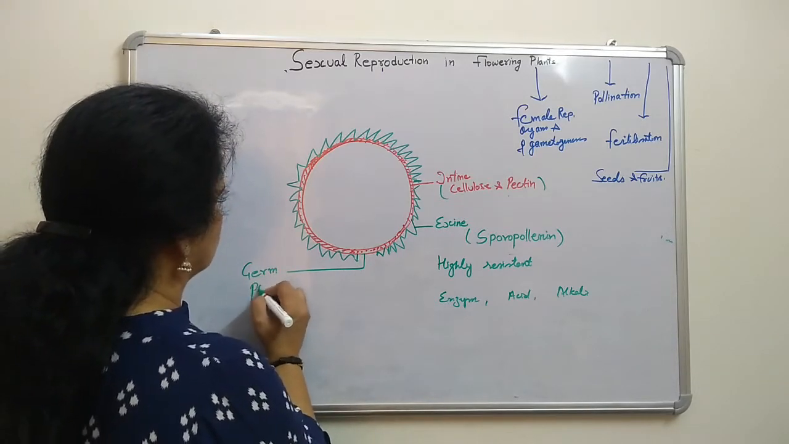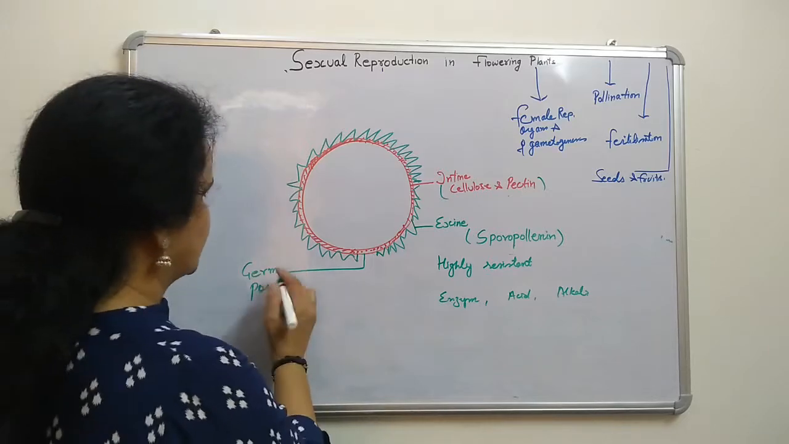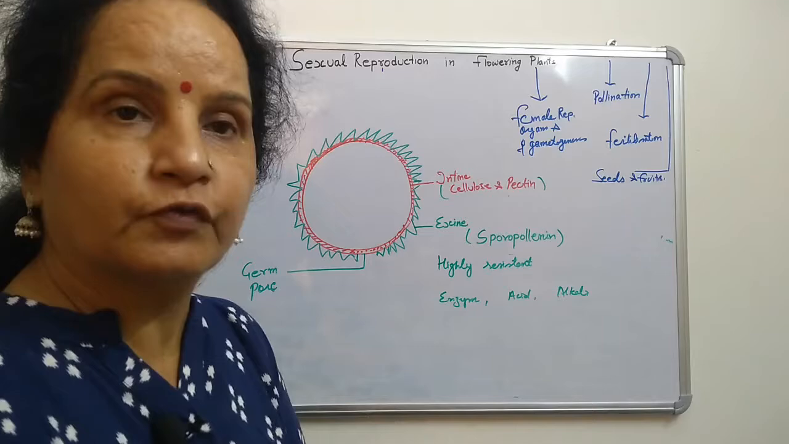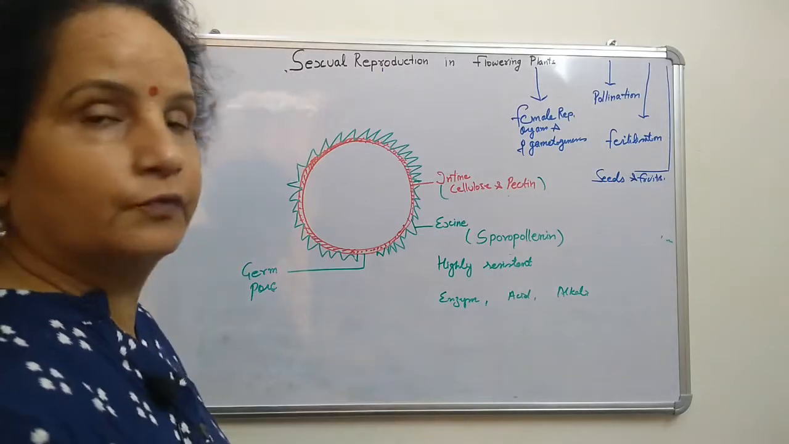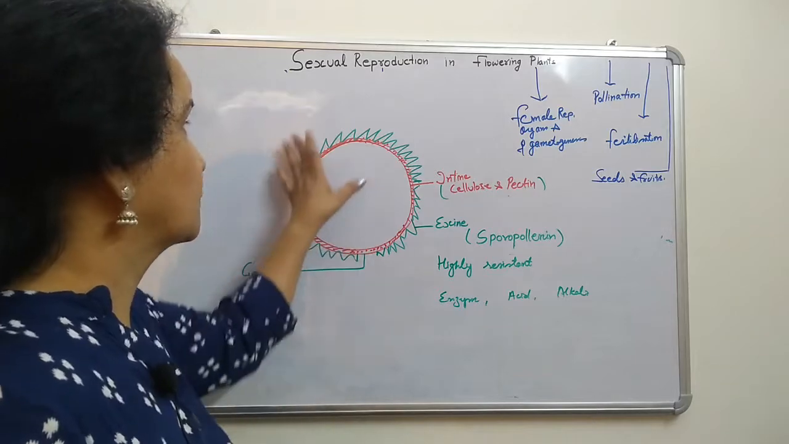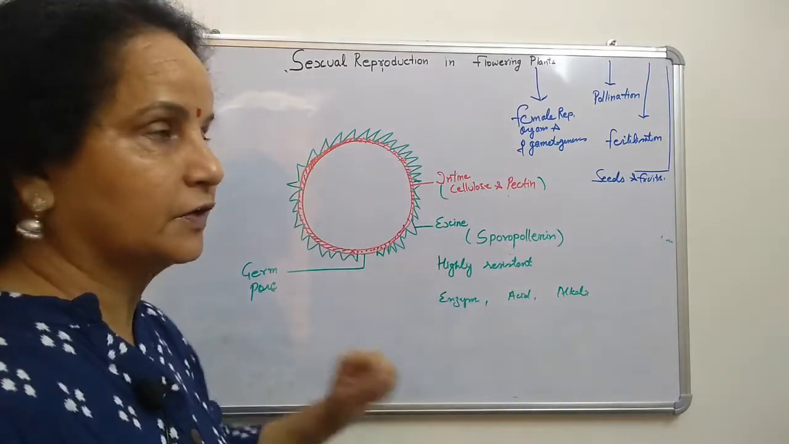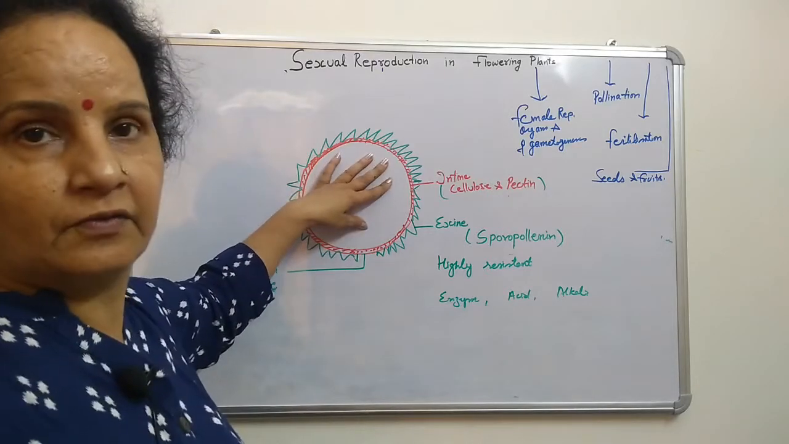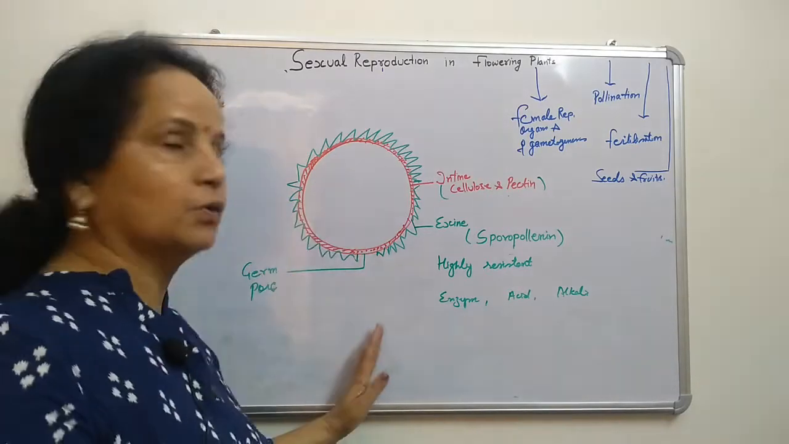What is it called? Germ pore. It means that when the male gamete has to come for fertilization, it has to come to the female reproductive part, and there the fertilization will take place. So when I say the sporopollenin is highly resistant, it cannot be broken. The inner male gamete cannot come out.